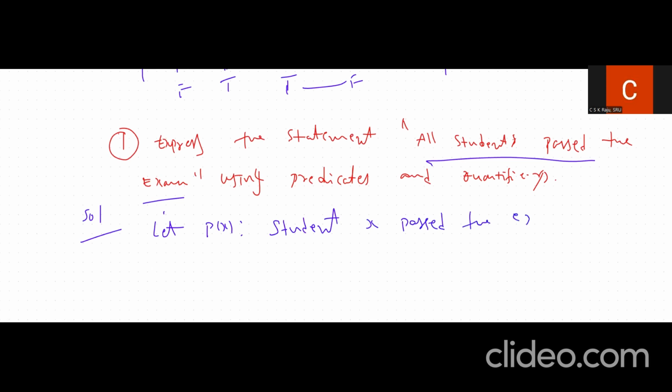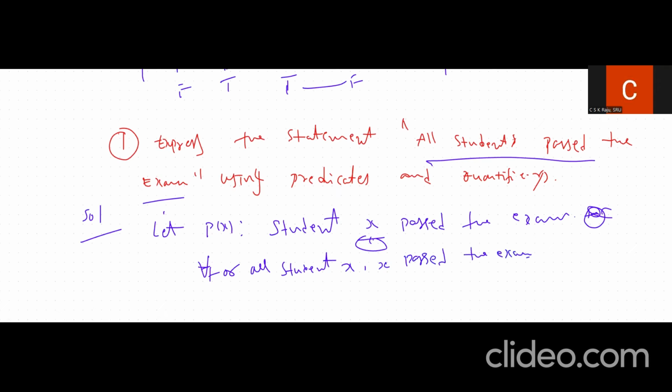If you want to define this in terms of logical connectives and quantifiers, this has to apply for all students. So for all students x, student x passed the exam.